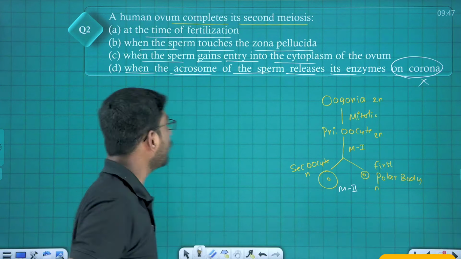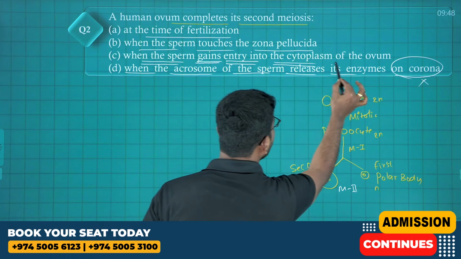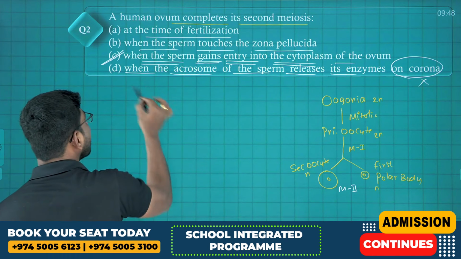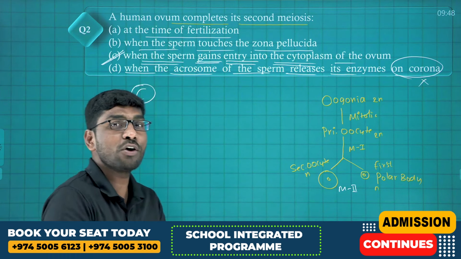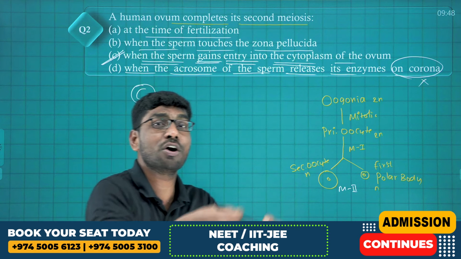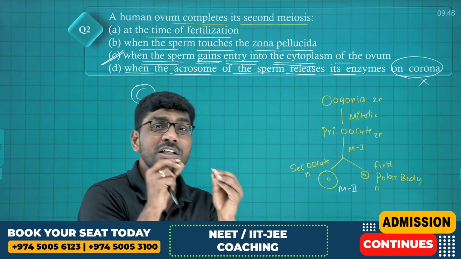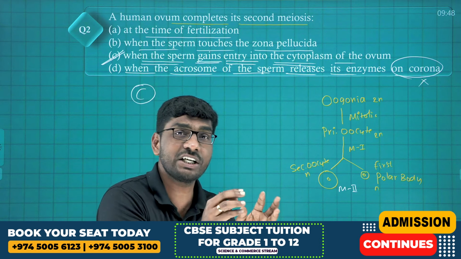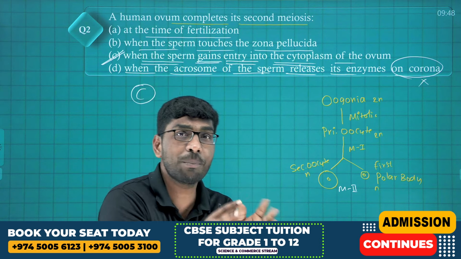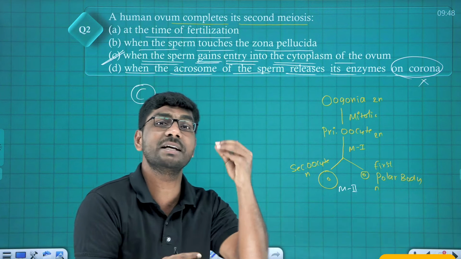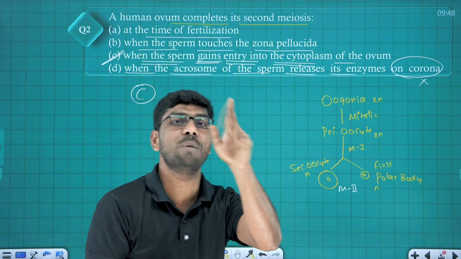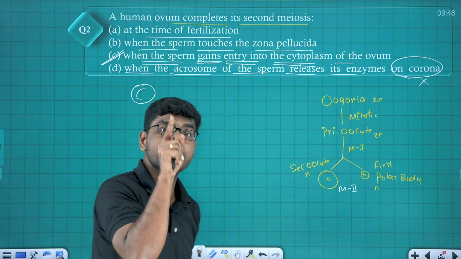Now NCERT clearly mentions that when the sperm gains entry into the cytoplasm of the ovum, it can induce meiosis 2 and complete meiosis 2. If you read NCERT, it's clearly mentioned. So the right answer is option C.